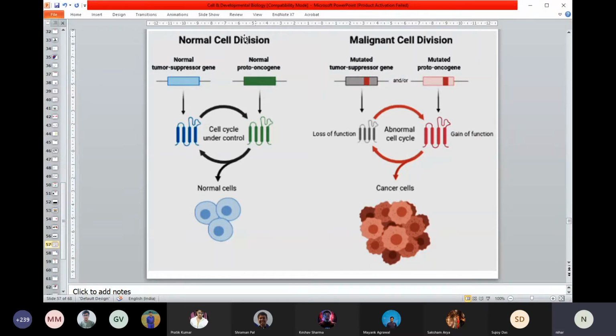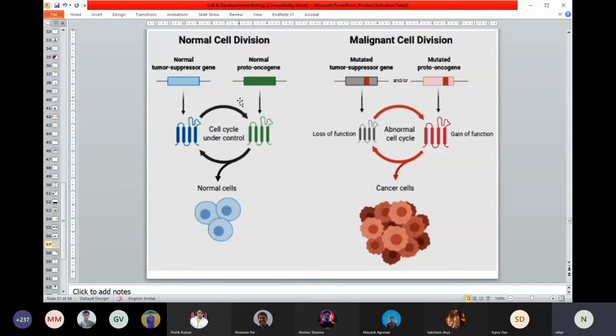So this is the normal cell cycle control. There is a balanced activity of your tumor suppressor genes and a balanced activity of your proto-oncogenes. They are optimally expressed, therefore the cell cycle goes in a normal way. If a liver cell has to divide once a year, that will happen. The optimal level will be enough to do that.